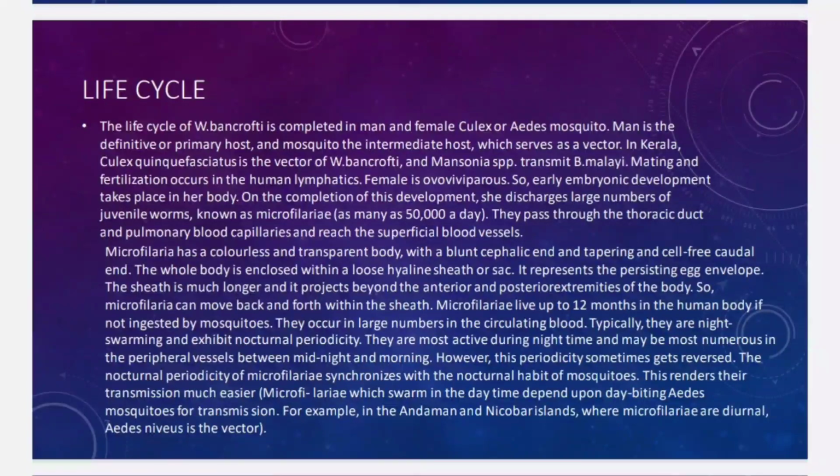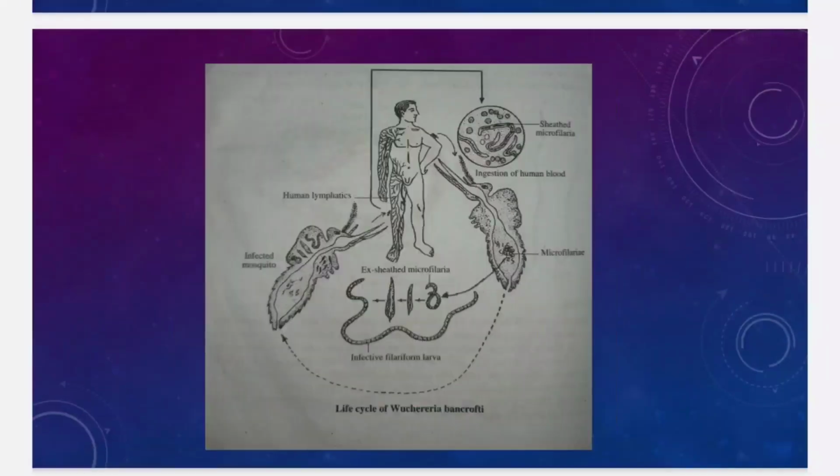Microfilaria has a colorless and transparent body with a blunt cephalic end and a tapering, cell-free caudal end. The whole body is enclosed within a loose hyaline sheath or sac. It represents a persisting egg envelope. The sheath is much longer and projects beyond the anterior and posterior extremities of the body. So the microfilaria can move back and forth within the sheath.